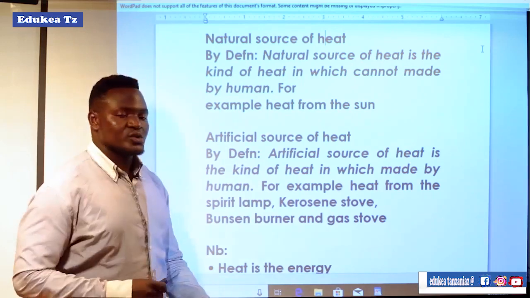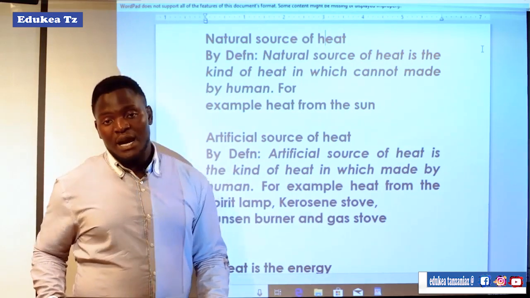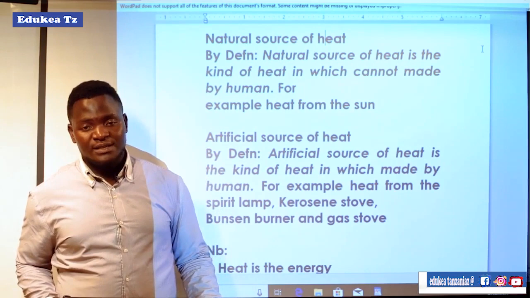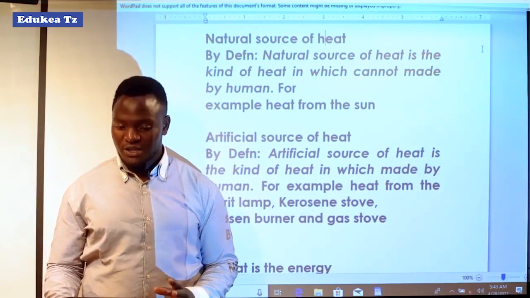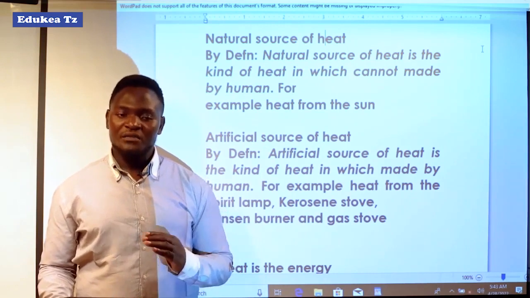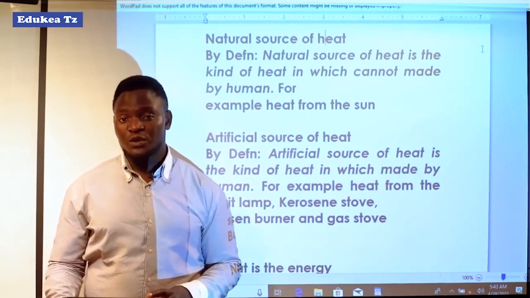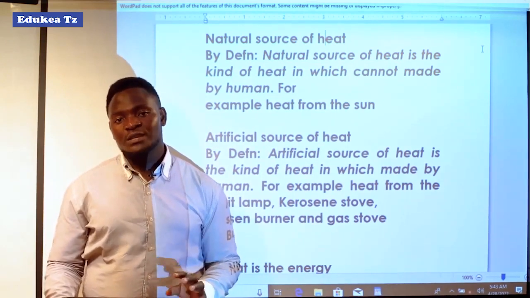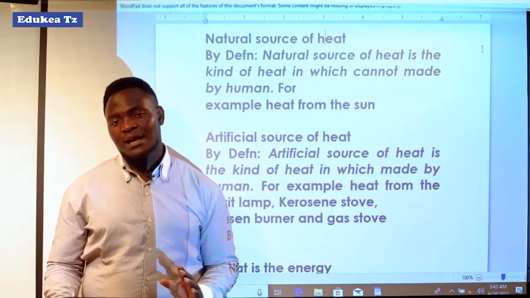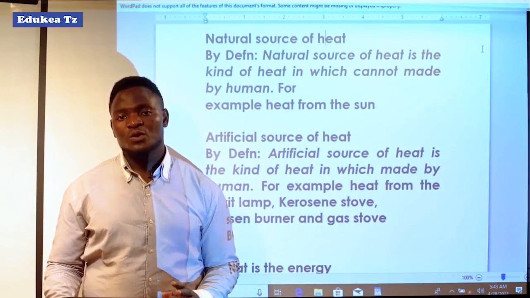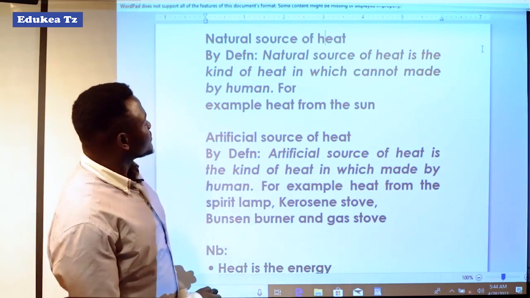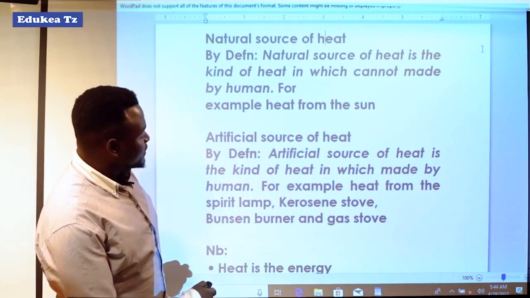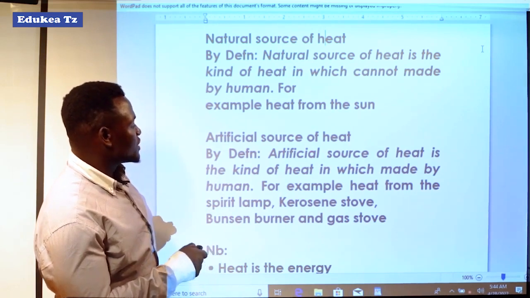Heat from the sun, because we know that the sun can heat something. We say that heat is the condition of being hot, or heat is the situation of being hot. Even the sun is a source of heat because it causes some substances or materials to be hot. So now let us look at the definition of artificial source of heat.